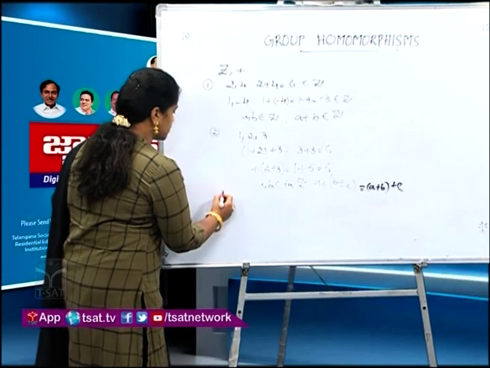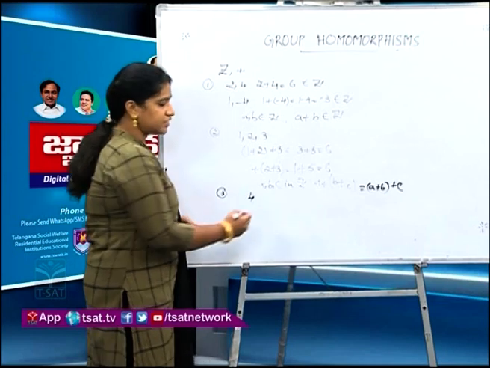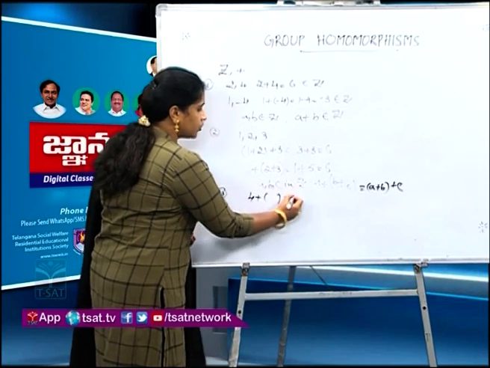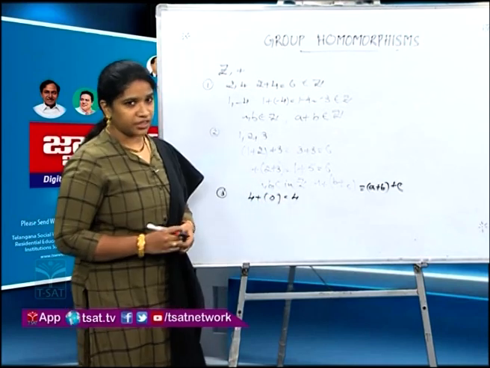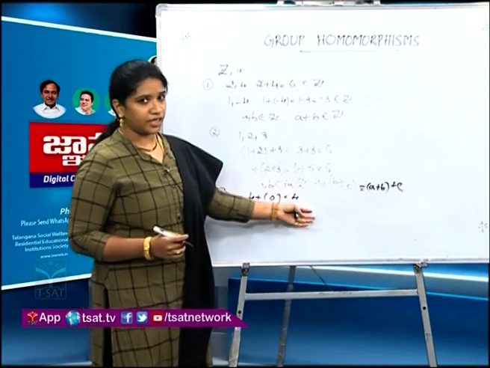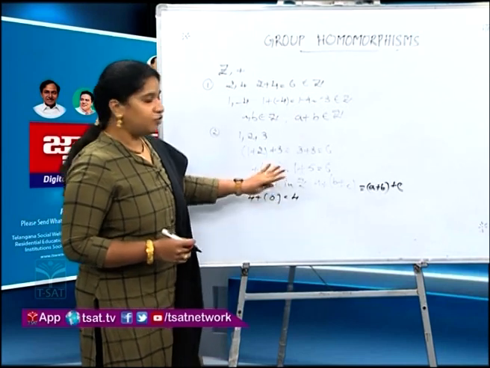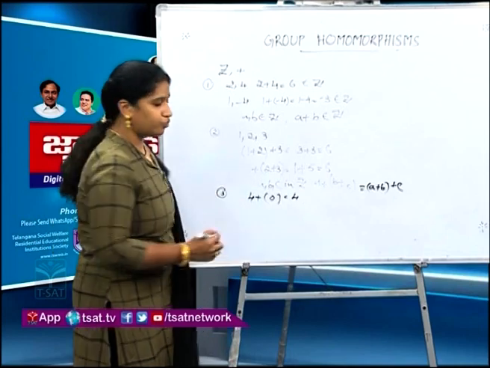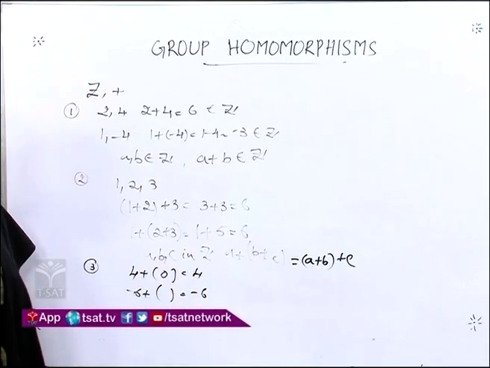Now, let us consider an integer, say 4. What integer is to be added to 4 to get 4 again? 0 is a possibility. 0 is an integer which when added to 4 we will again get 4. Is there any other possibility? No. 0 is the only such integer. What about minus 6? What integer is to be added to minus 6 to get minus 6 again?